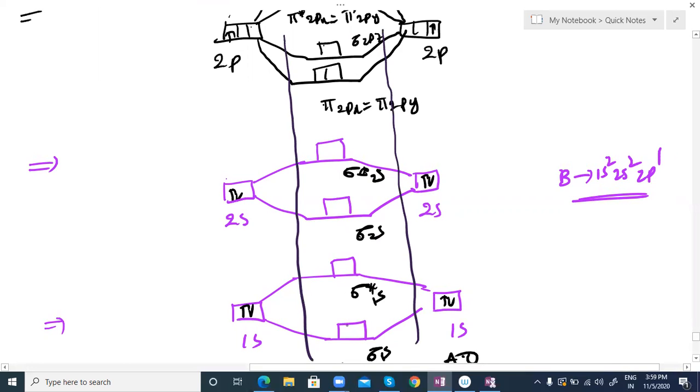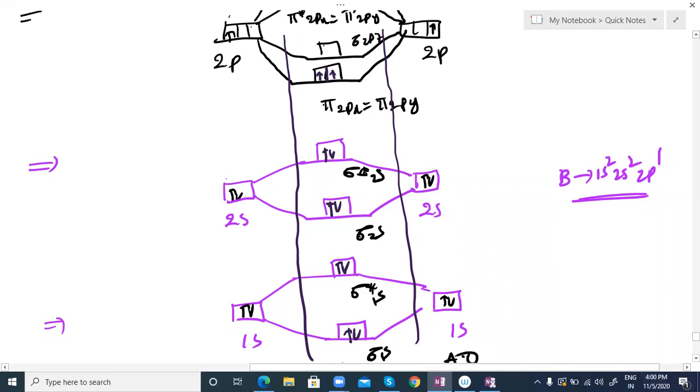So fill the first two electrons in the bonding orbital, then followed by sigma star 1s anti-bonding, again anti-bonding. So two electrons are there. Those two electrons you have to fill one in each box, because both have the same energy. So unpaired electrons are there, and it is paramagnetic in nature.